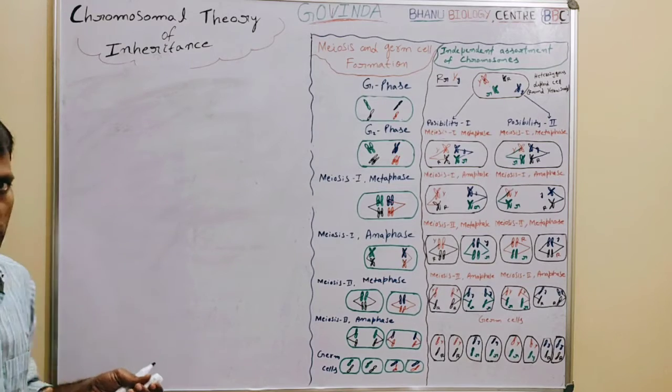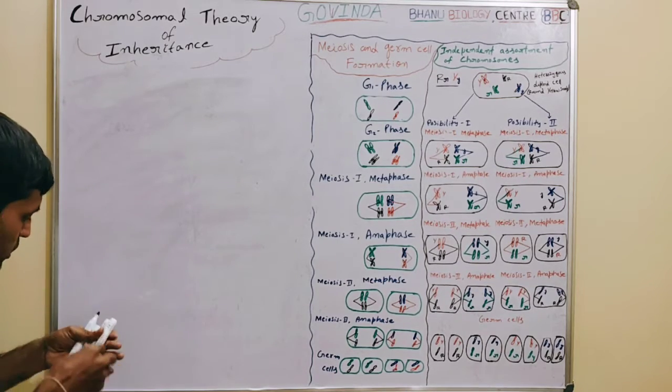So after these three persons, two other persons came into the picture.